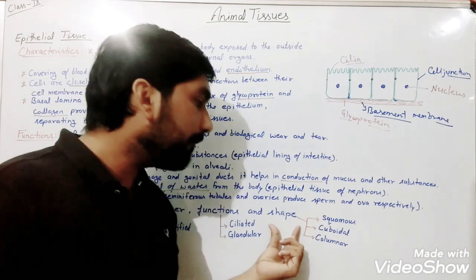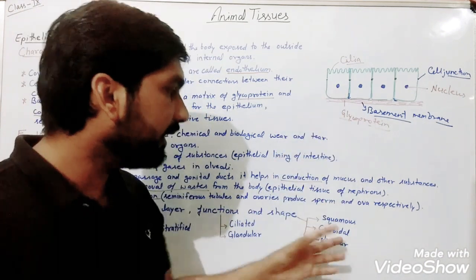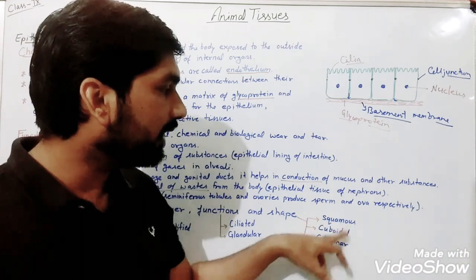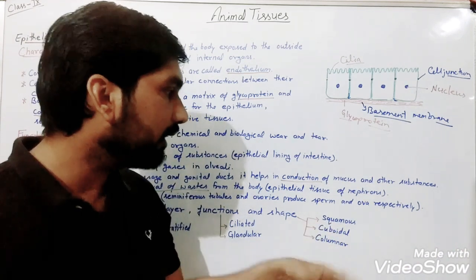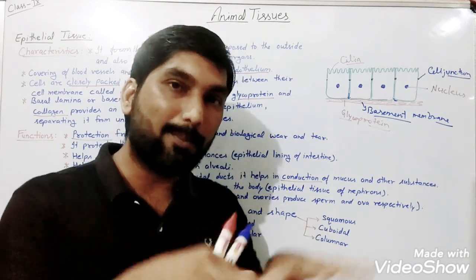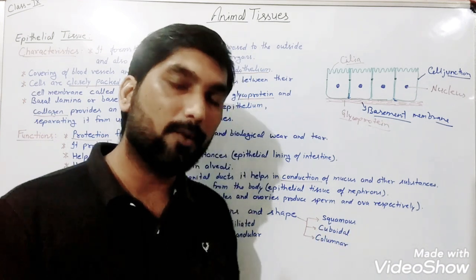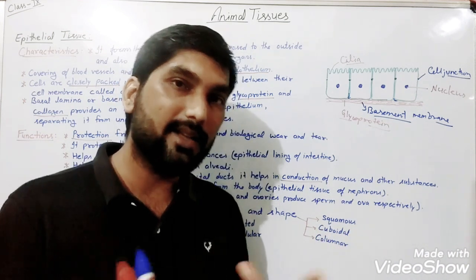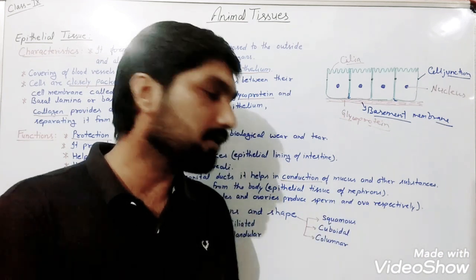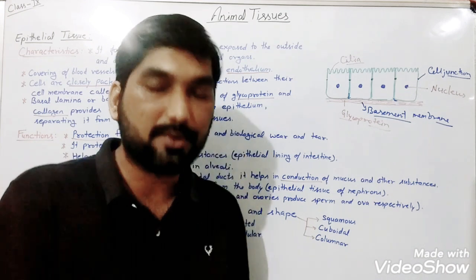And on the basis of the shape of the cells, they are of three types: squamous, cuboidal and columnar epithelial tissue. When we talk about the squamous, they are flat-shaped cells like the pavement on the streets. When we talk about the cuboidal, from the name itself you can get an idea that these are cube-shaped structures, and columnar epithelial tissues are pillar-shaped structures.